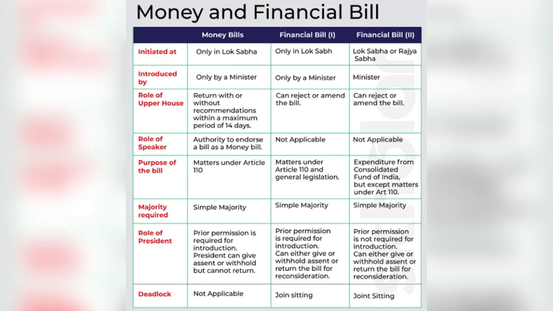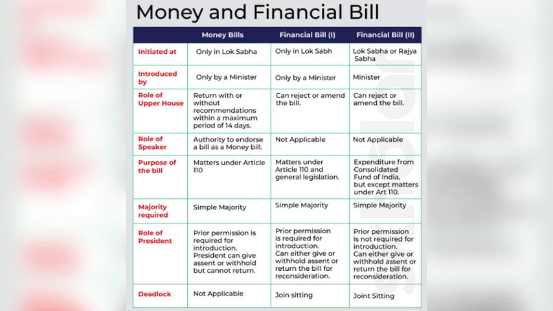The first difference on the basis of purpose has been clear to all. Now we move to the second difference, that is, who can introduce these bills. A money bill can be introduced only by a minister, only in Lok Sabha, and only with the prior recommendation of the President. The financial bill kind 1 tries to copy the money bill here, because money bill is the ideal of financial bill kind 1. So it says I will also only be introduced by a minister, only in the Lok Sabha, and only with the prior recommendation of the President. But the financial bill kind 2 does not have any such provisions and is normally introduced by ministers.